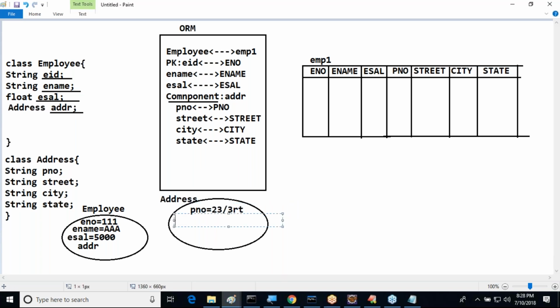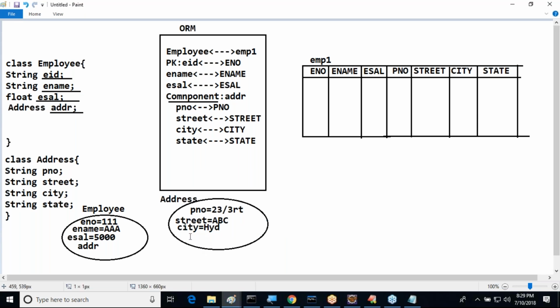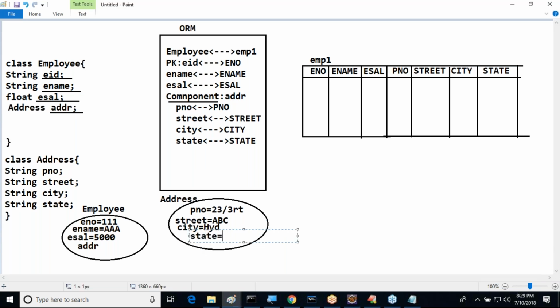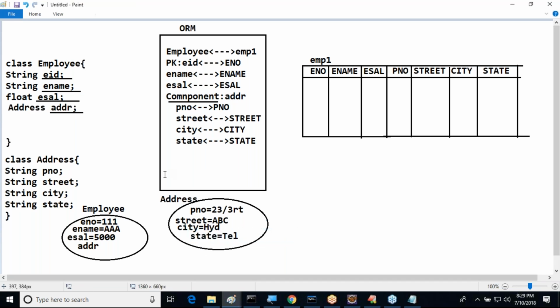Next, after flat number, fine. Street is equal to, we provided some ABC street. Then after that, city, we provided Hyderabad. Next, state is equal to Telangana. Like this, we provided some data.